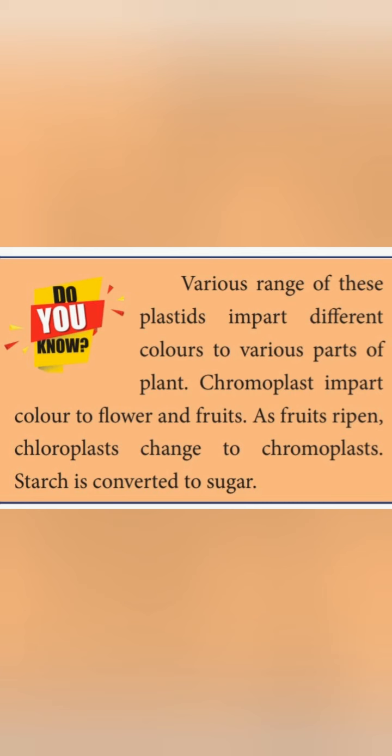Chromoplast imparts color to flowers and fruits. As fruits ripen, the chloroplast changes to chromoplast. Before the fruit ripens, it is green in color because of chloroplast. As it ripens, that changes to chromoplast. At the same time, the starch is converted into sugar.